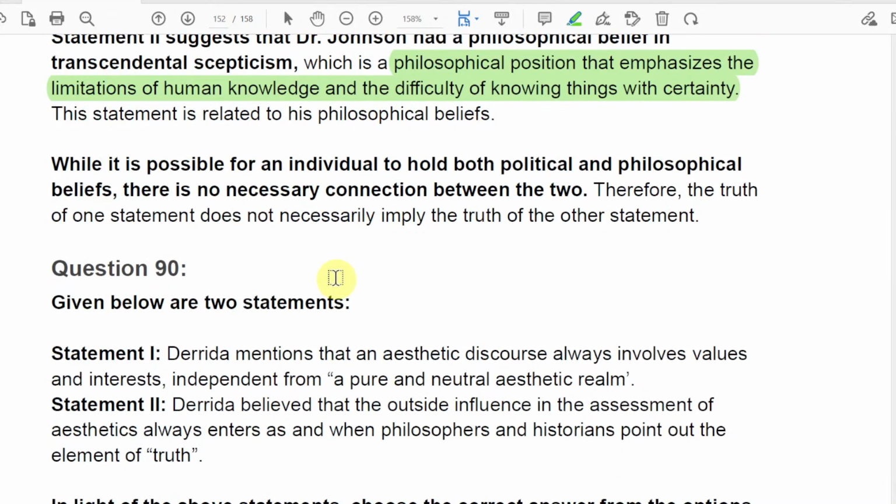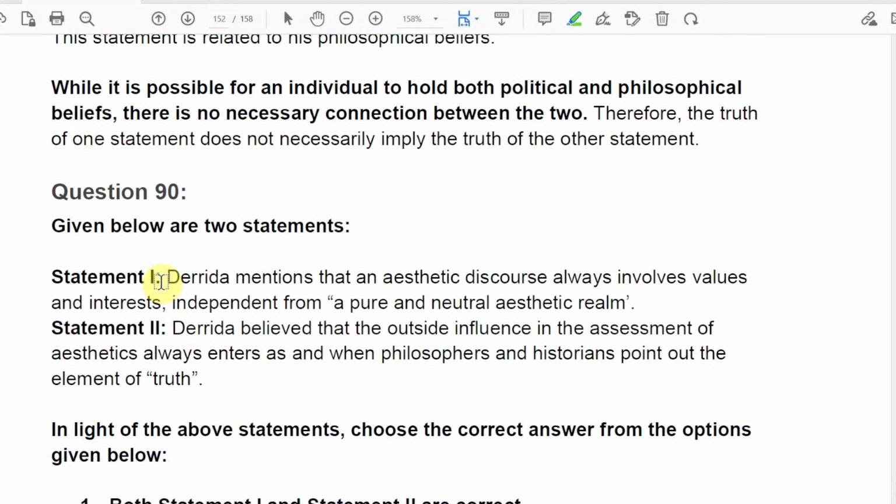Question number 90. Again, two statements are there, and statement 1 says what? Derrida. Now we're talking about deconstruction, right? Every text is different, and every text has not one standout meaning, but can have multiple meanings. That is deconstruction, and through that you will be able to answer the first statement.